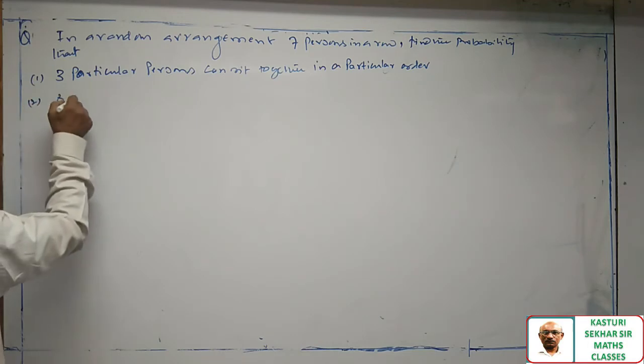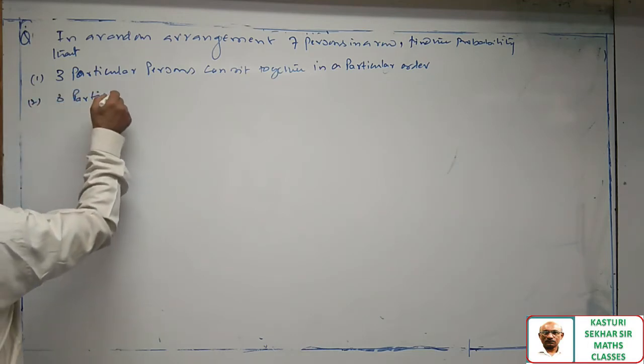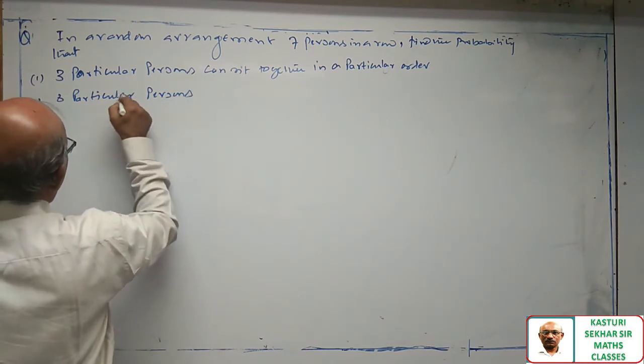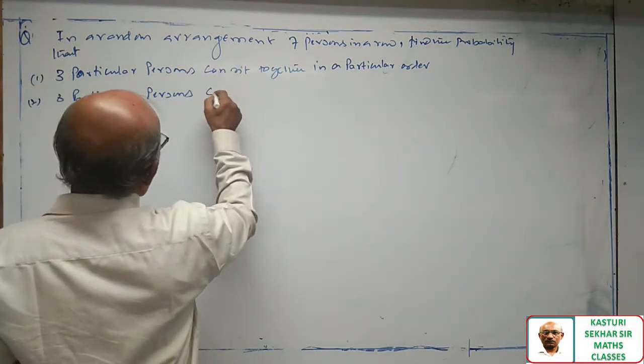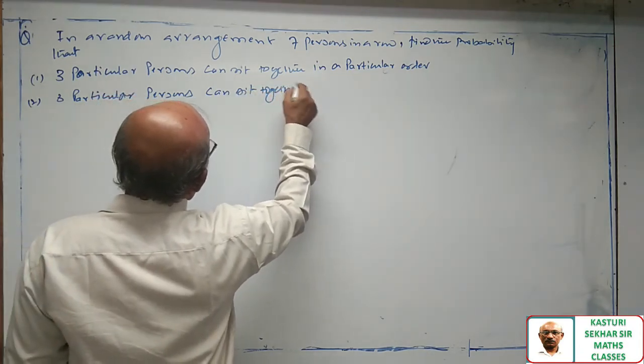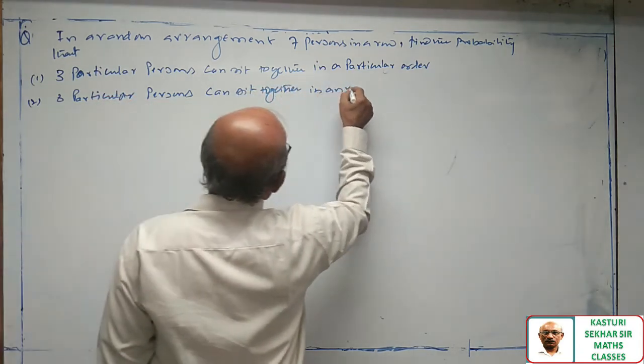Second question, three particular persons can sit together in any order.